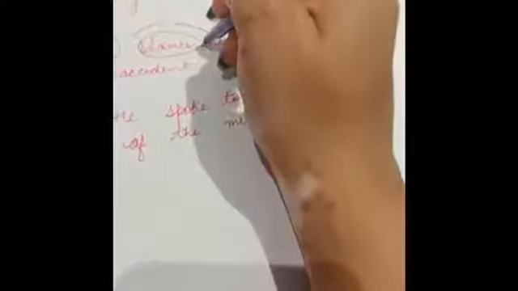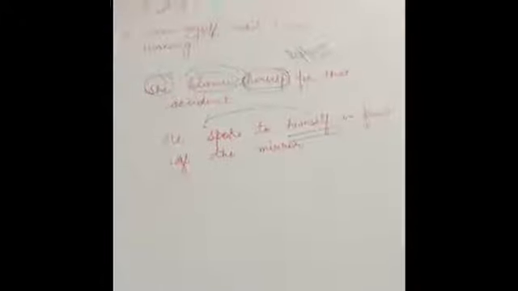So what was she doing? She was basically blaming. This was her action. And whom was she blaming? She was blaming herself. So this is your reflexive pronoun only. Next sentence. He spoke to himself in front of the mirror. At times we see people keep on talking to themselves only. So to whom was he speaking? To himself. So again, the receiver and doer of the action are the same. So reflexive pronoun. Just remember this thing that your subject is your doer.